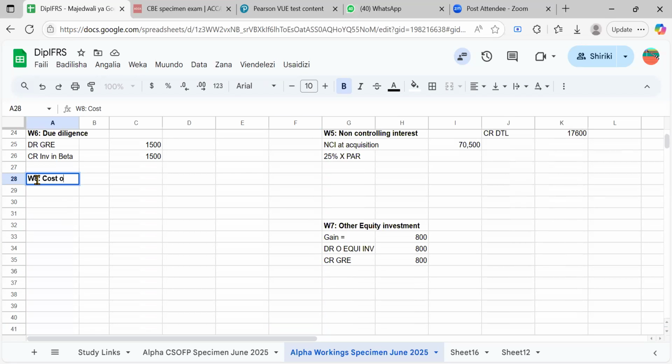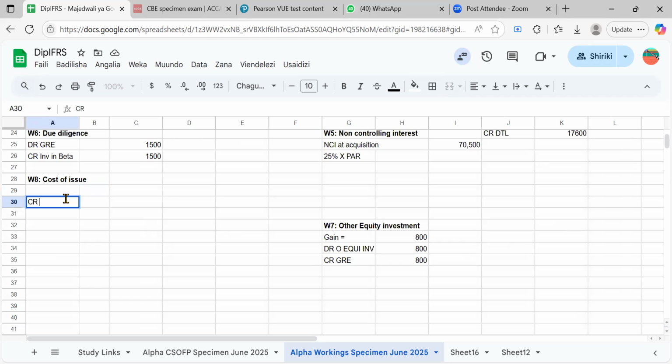It was worth 1 million, so it's like 1,000. We were told that it was part of investment cost, which was wrong. It means it had been capitalized, so we just need to remove it from that capitalization.